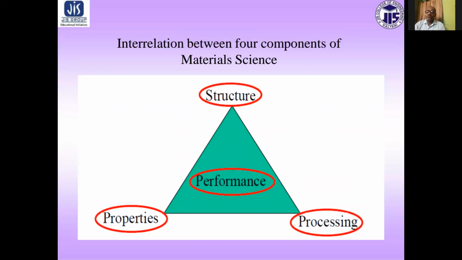Now, we need to know the interrelations between four components of material science. That is structure, properties, processing, and performance. As engineering materials constitute the foundation of technology, it is not only necessary but a must to understand how materials behave like they do and why they differ in properties.